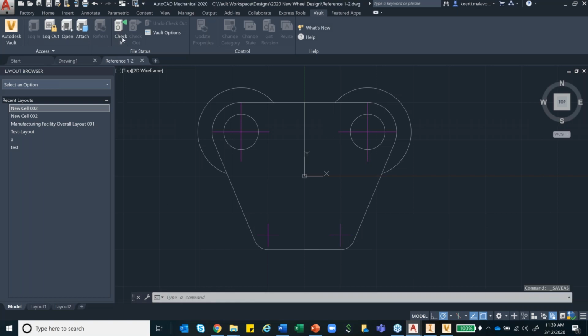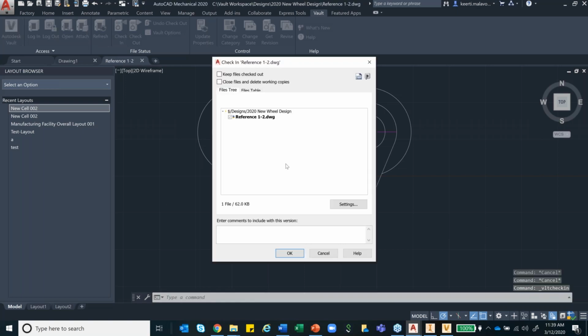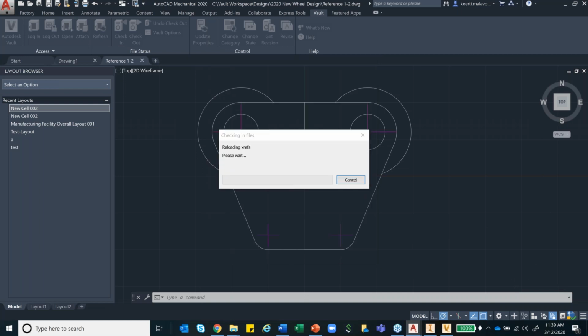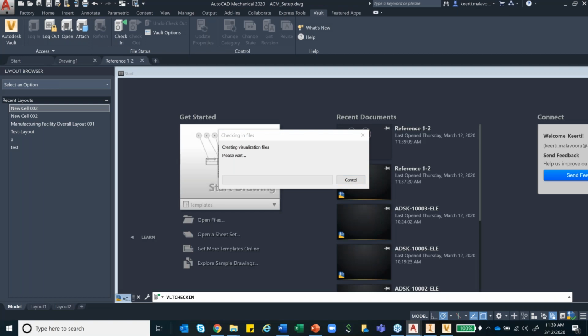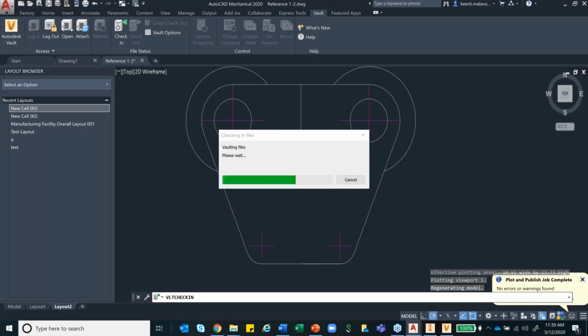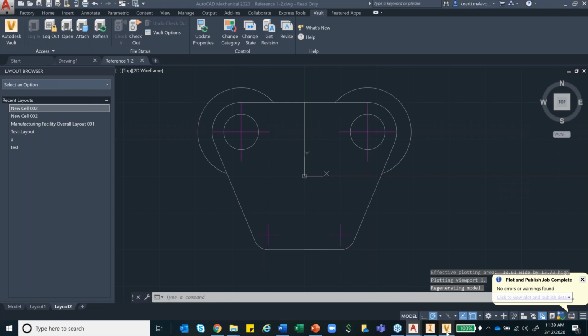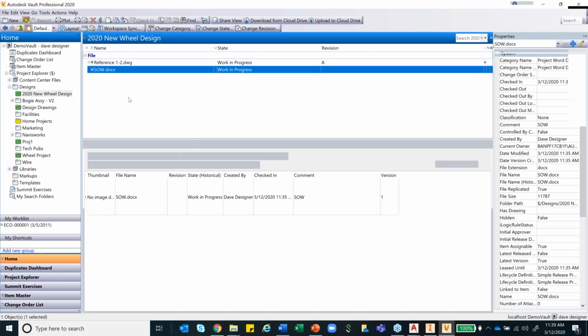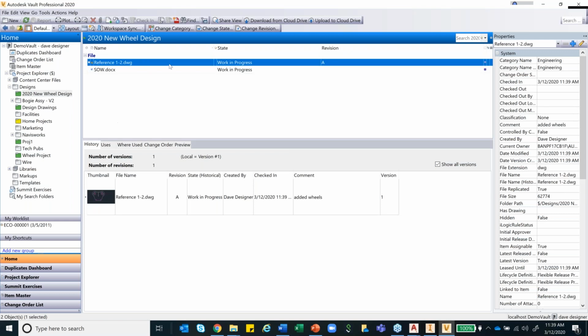Once this is done, I just have to check it back into my vault. So I'll say added wheels. This is in my comment section. I'll just go ahead and check it in. If I wanted, I could have even deleted the copy from my system as well. Now if I refresh, you can see I have a file which is now in work in progress version with comments and other things.